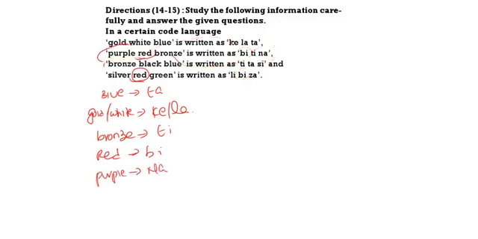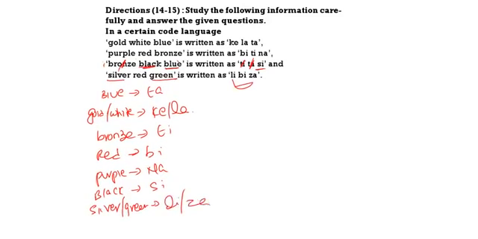Now come to the third one. Bronze, black, blue. Already blue means TA, and bronze means TI. Then black means SI. Silver, red, green. Here we can't find the code for silver and green. So the code for silver and green is LIZA. So these are the codes we have. Now based on this we should answer the question.